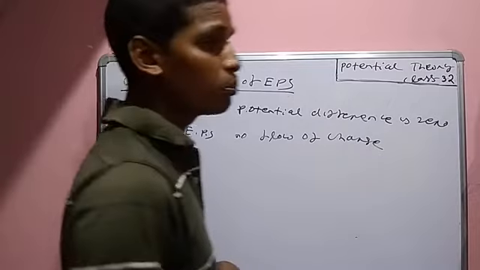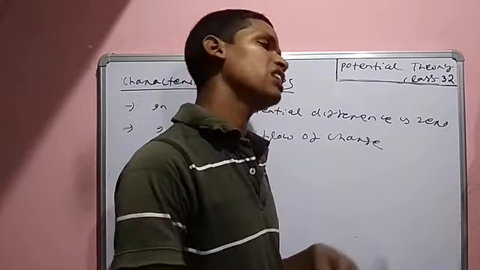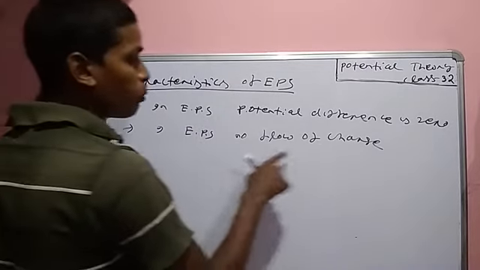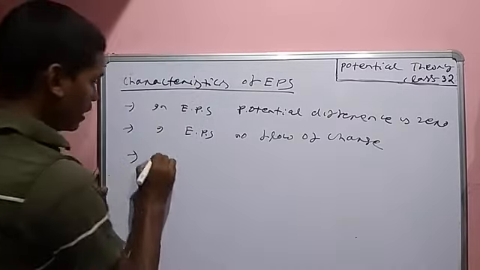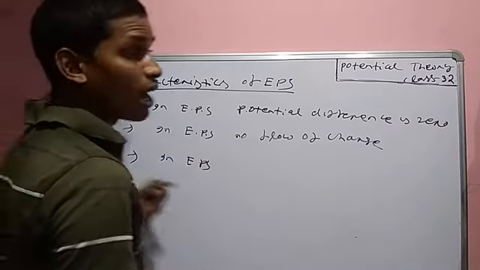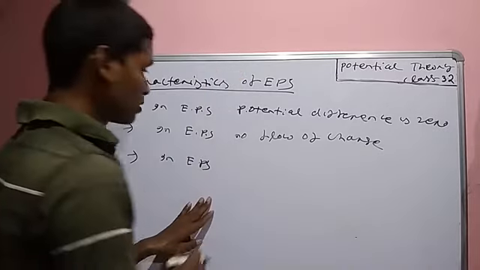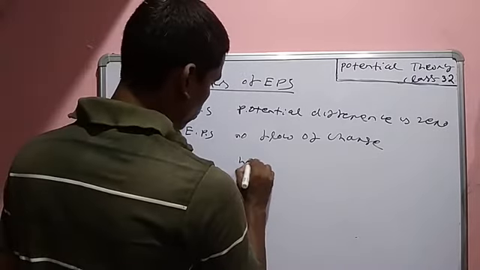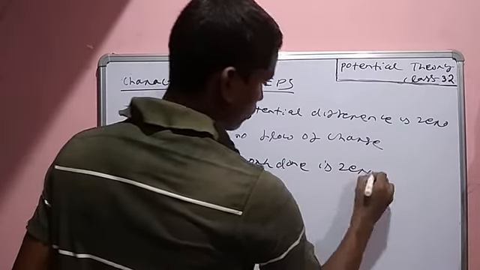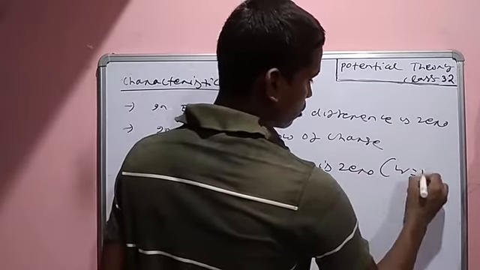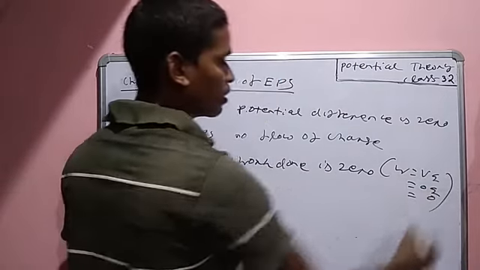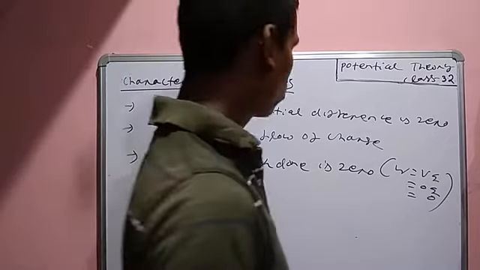There is no higher potential, no lower potential, all potentials are same. If in EPS there is no flow of charge, no work is done. In EPS work done is zero, because W is equal to V into Q, potential difference 0 into Q is equal to 0. Potential difference is 0, so that's why work done is 0.